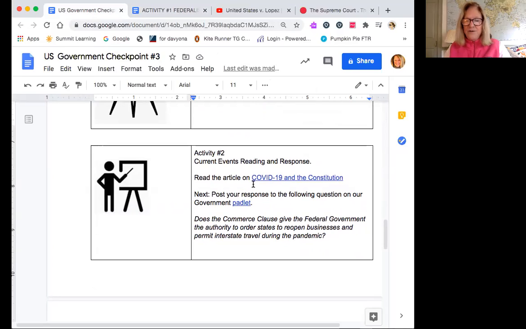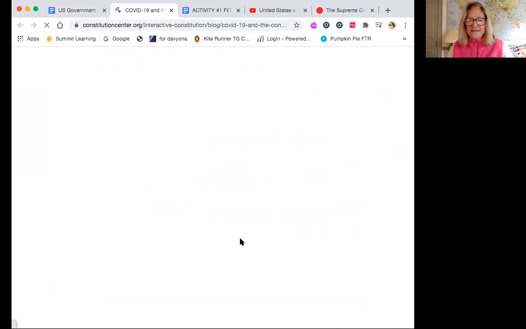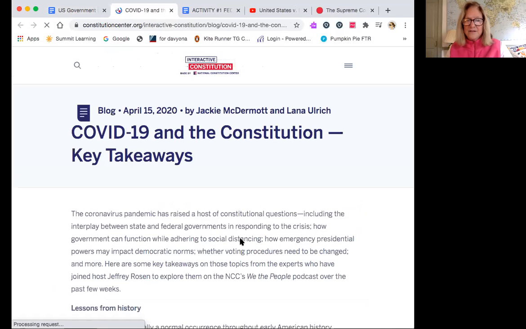Now, activity 2 is every week we have our current event reading and response, and this goes on the Padlet, on the US government Padlet, which is our class Padlet. So you're going to read this article. Again, this is a contemporary issue, the Commerce Clause, COVID-19 in the Constitution.